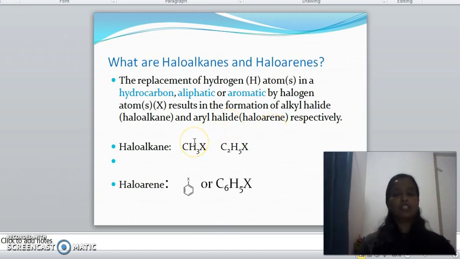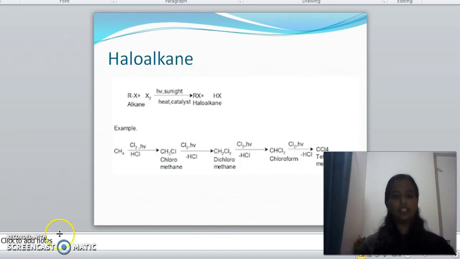Now we'll see through an example. Say haloalkane. Consider the simplest alkane CH4, which is called methane. Here there is one carbon atom. Carbon is tetravalent, and it is attached to 4 hydrogen atoms. Now, if it is treated with chlorine in presence of sunlight, it will replace one hydrogen atom with a chlorine atom. So it will result in CH3Cl.